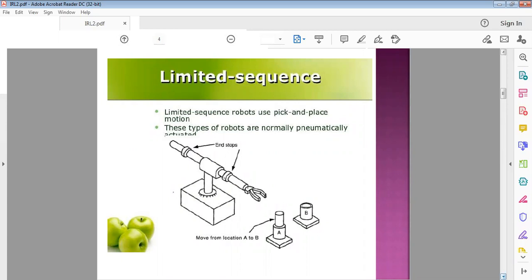These kinds of robots have a pneumatically activated driving system. The driving system used in these robots is pneumatically activated, so no electric driving systems and no hydraulic driving systems. Only a pneumatic driving system.